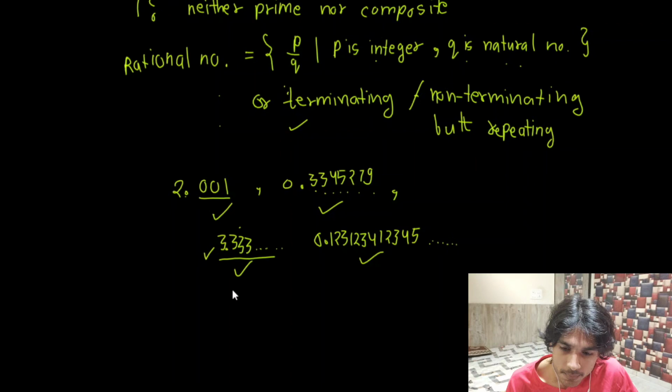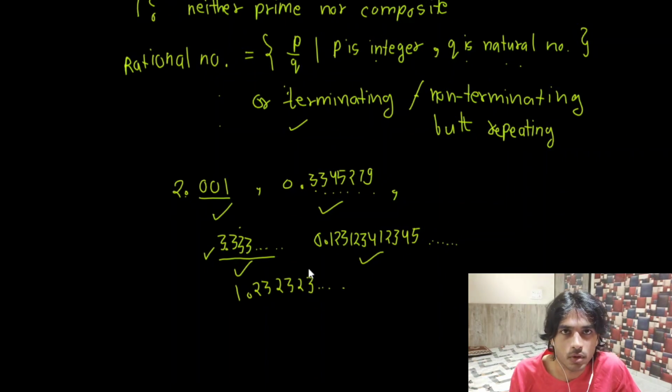Another example would be, let's say, 1.232323. In the same manner, it's never going to stop. It's always going to be 2 3 2 3 2 3, but you can easily realize that only 2 3 is being repeated an infinite number of times, right? So even though this is non-terminating, this is repeating.